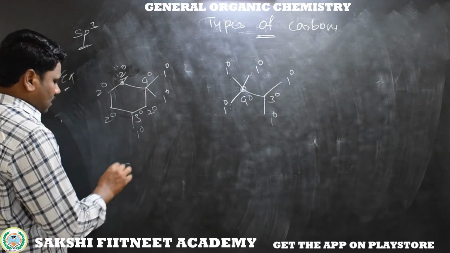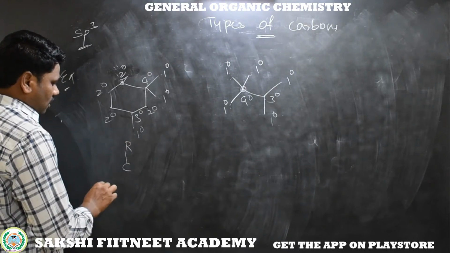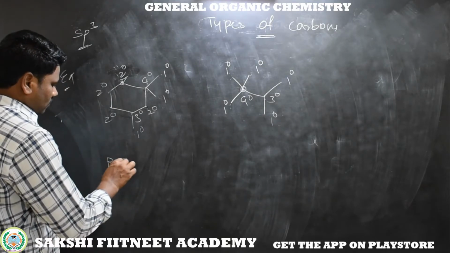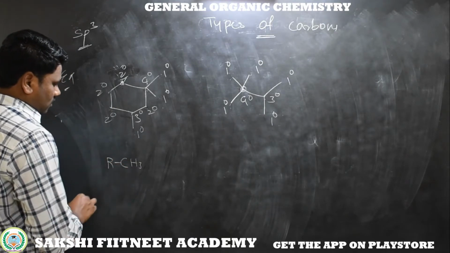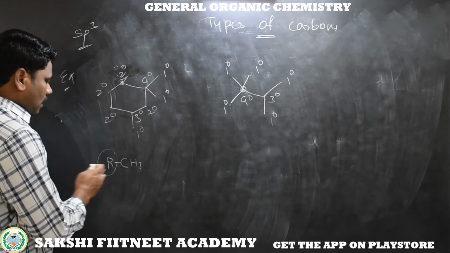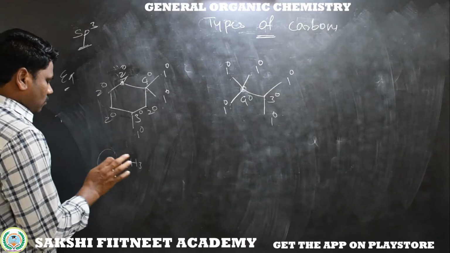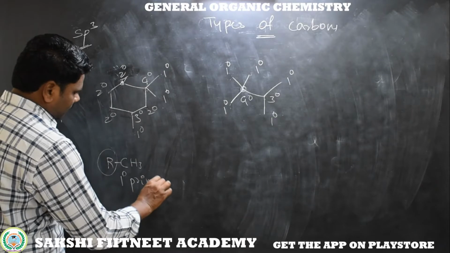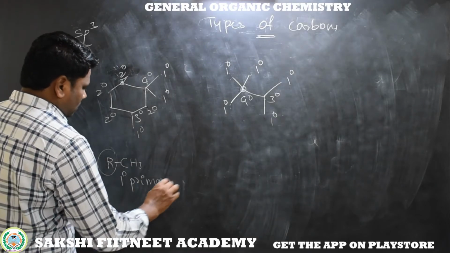Now here, this carbon, R, so better I am taking, this is CH3. This carbon is bonded to 1 alkyl group. Alkyl group means organic group, carbon to carbon bond. This is called a primary carbon. We discussed it now. Primary carbon.